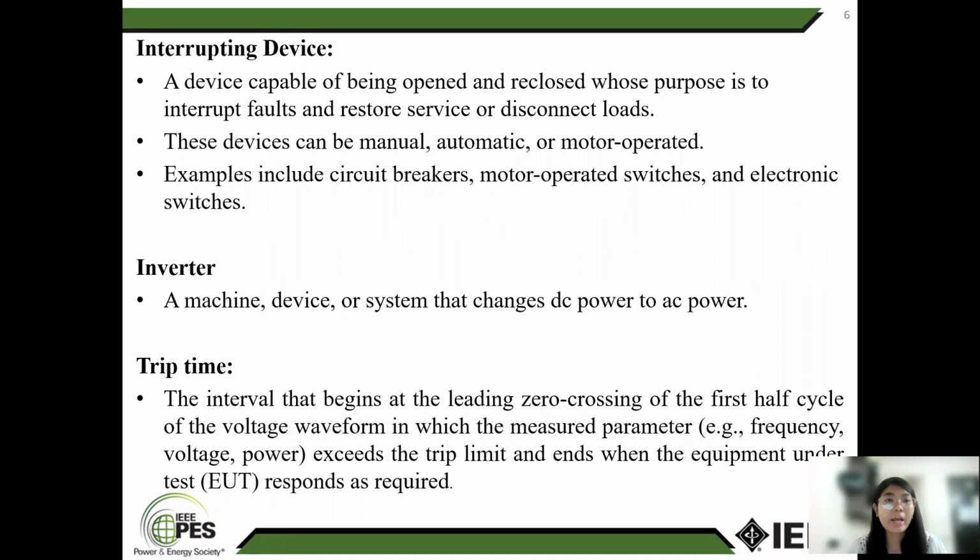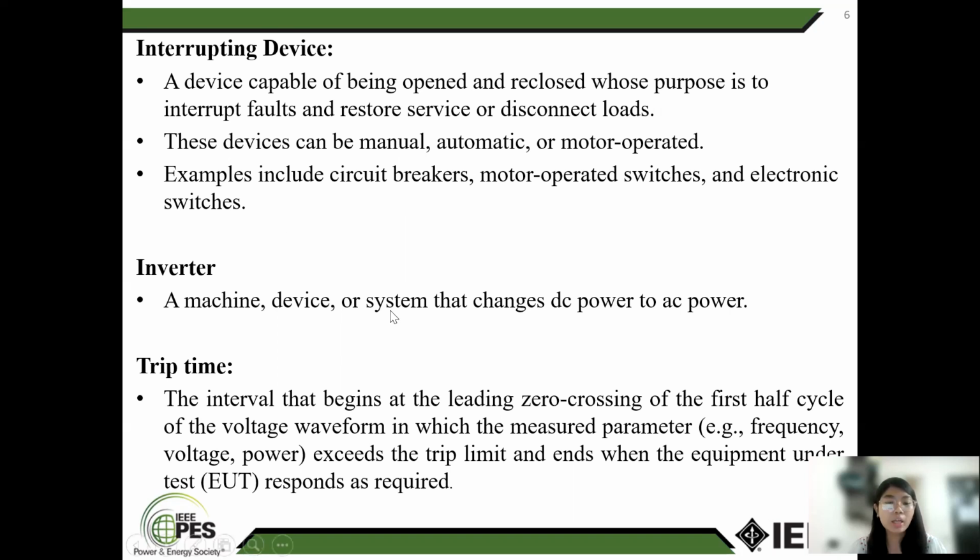Interrupting device: a device capable of being opened and reclosed whose purpose is to interrupt, force, and restore, or disconnect load. This device can be manual, automated, or motor operated. Examples: circuit breaker, motor operated switches, and electric switches. Inverter: a machine, device, or system that changes DC to AC power.